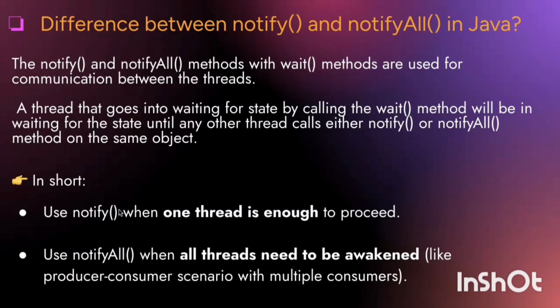Now, the last question of this series: difference between notify and notifyAll in Java. The notify and notifyAll methods with the wait method are used for communication between threads. In short, we use notify when one thread is enough to proceed. We use notifyAll when all threads need to be awakened for a particular task, like a customer scenario with multiple customers.